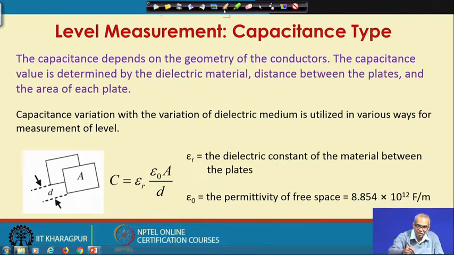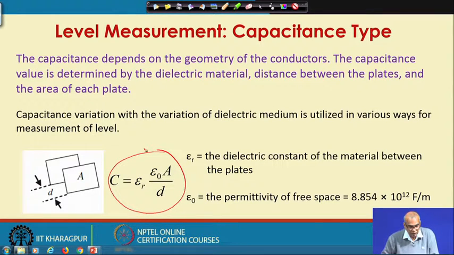The expression that relates capacitance with area and distance is as follows: capacitance C equal to epsilon r into epsilon 0 into A divided by D. Here A is the area of the plates, D is the distance by which they are separated, epsilon r is the dielectric constant of the material between the plates, and epsilon 0 is the permittivity of free space, and its value is 8.854 into 10 to the power minus 12 farad per meter.